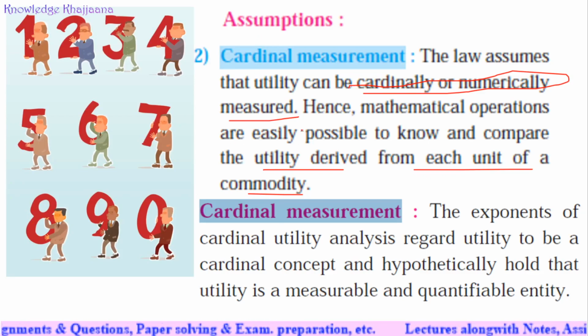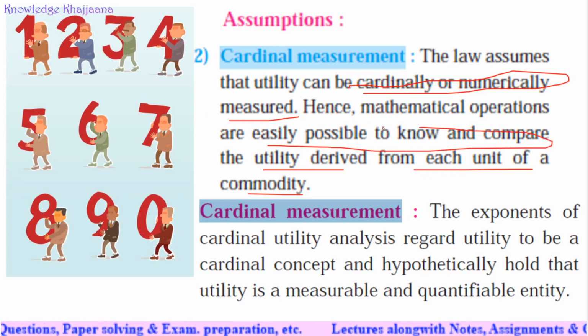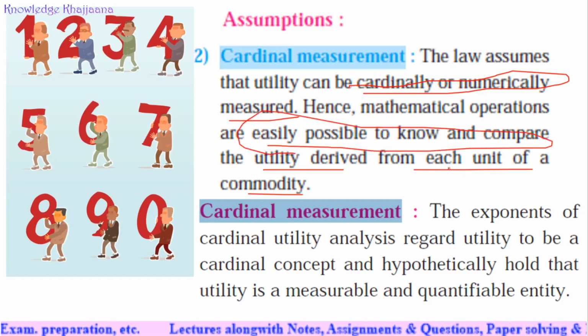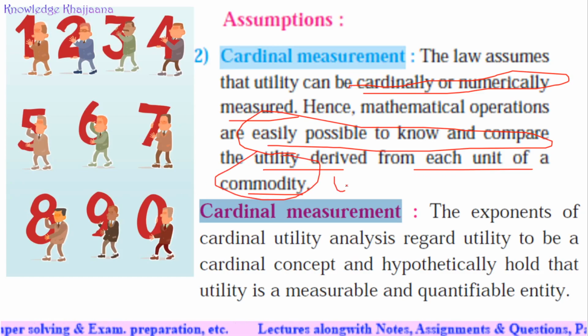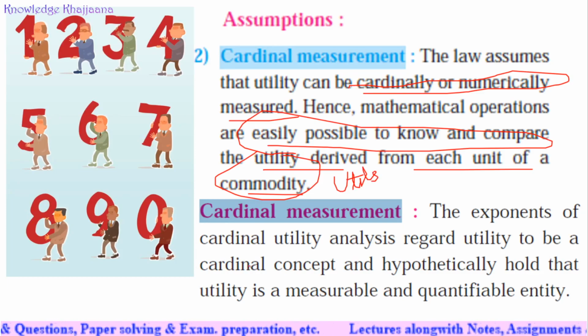But here again is an exception, that utility should be measured in numbers so that it would be easily possible to know and compare the utility derived from each unit of a commodity. Okay, as per modern scientists, it should be measured in terms of utils. What is cardinal measurement?